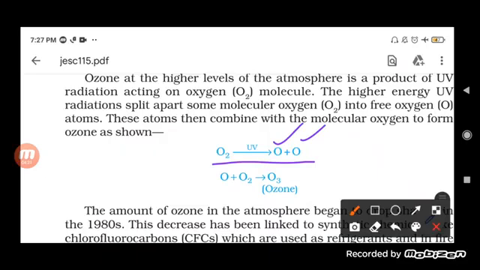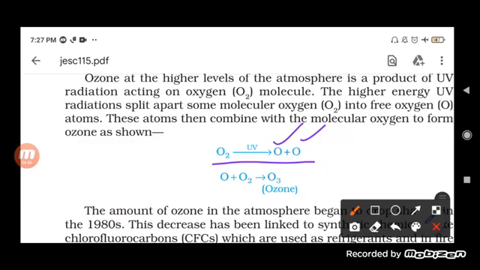Now this free oxygen atom again combines with O2, the oxygen gas present in the atmosphere. Ultimately, it helps in the formation of ozone.